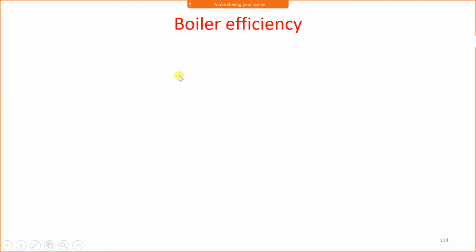Then boiler efficiency. Now, how is boiler efficiency defined? Efficiency is always output upon input. Now, what is the output in this case? The heat absorbed by the boiler is the output and the heat supplied to the boiler is the input.